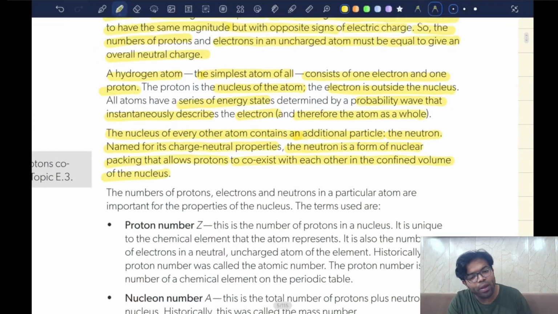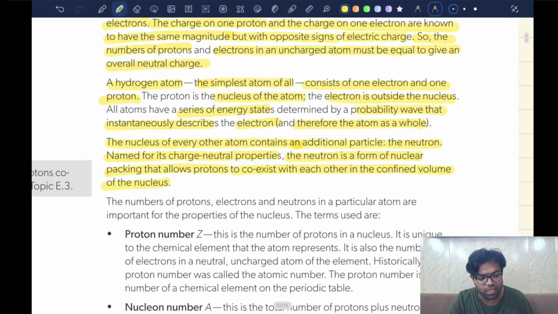Now think about this. Two protons are positively charged. As these two protons are positively charged, they would try to repel each other, right? Now, when the protons start repelling each other, how do you think they are going to coexist? There exists another type of force known as the strong force. We can call it by a better name, the nuclear force. The nuclear force is stronger than the electrostatic force.